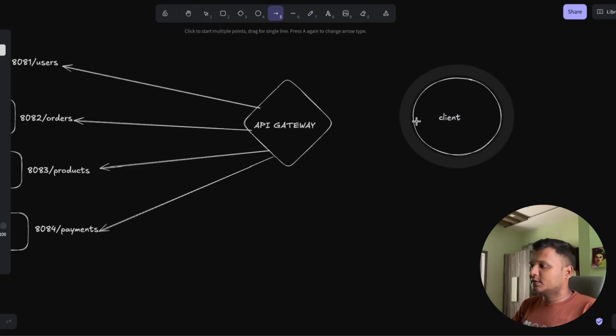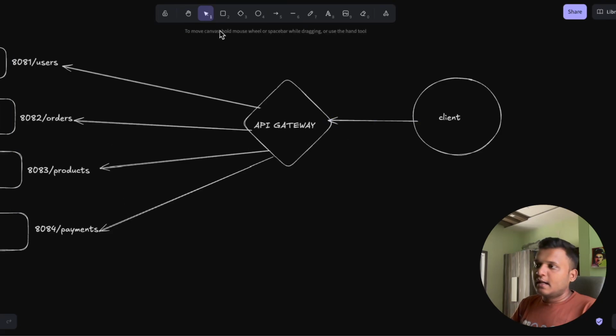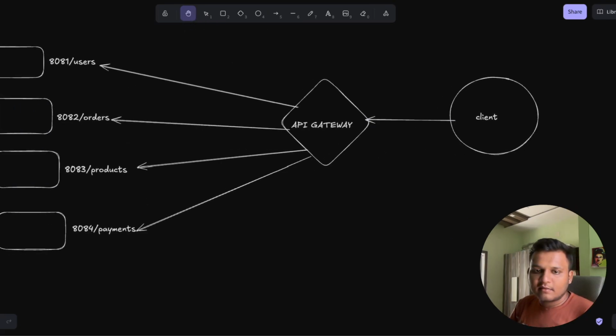It will only call this API gateway, and the API gateway will look at the request that has come, and from that request it decides which service to forward it to, right? It may also add security layers, security checks, or limits.